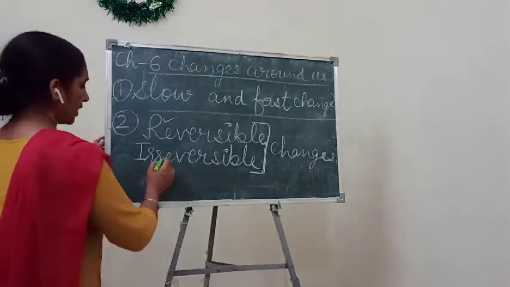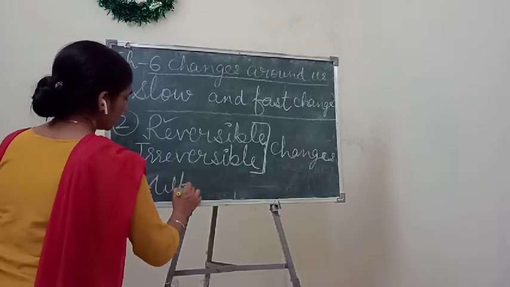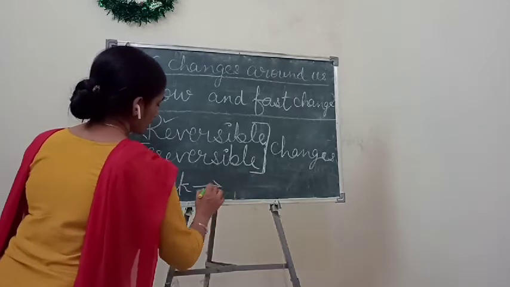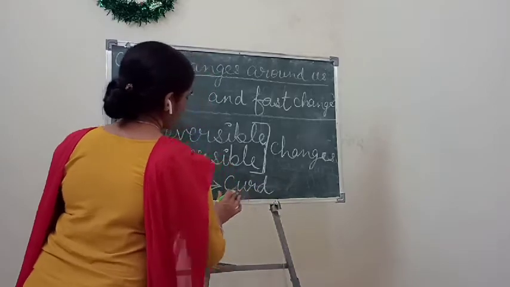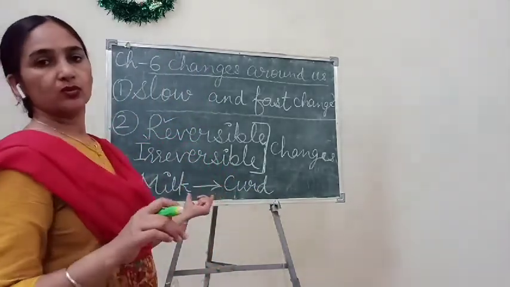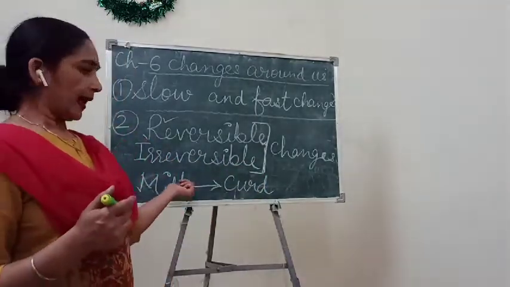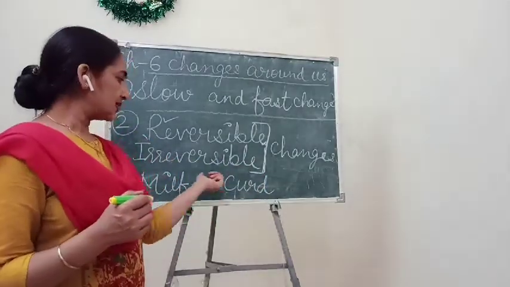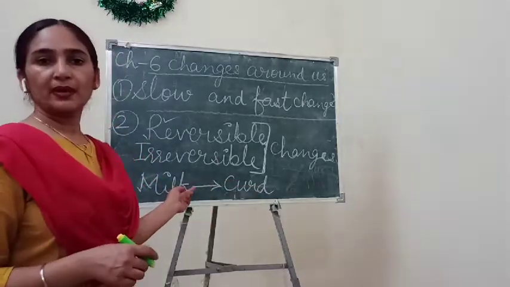Suppose here I am giving you the example of milk to curd, or milk to cheese, milk to paneer, anything you can give as an example. एक बार अगर मिल्क से दही बना लें तो क्या आप दही को दोबारा से मिल्क बना सकते हो?